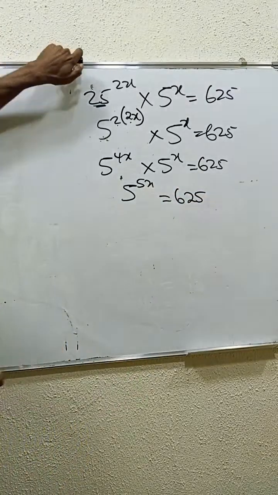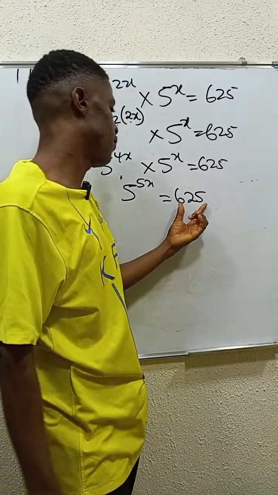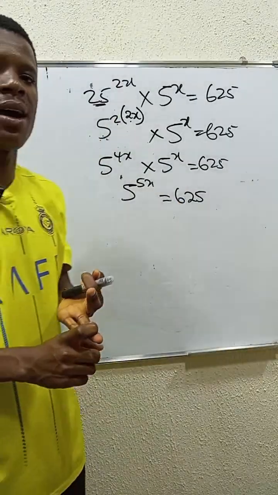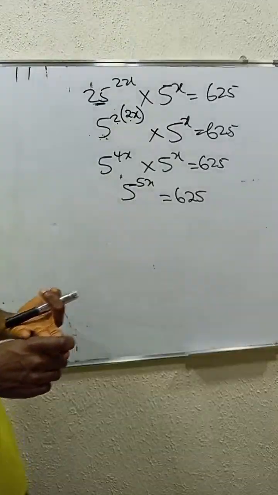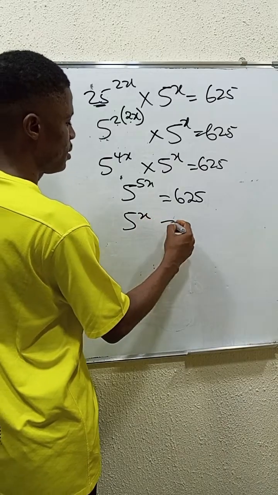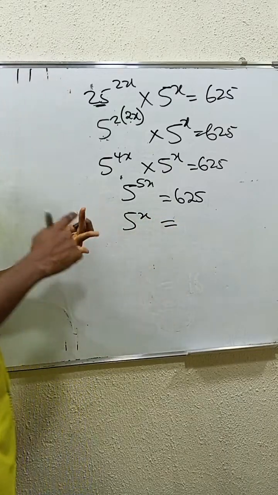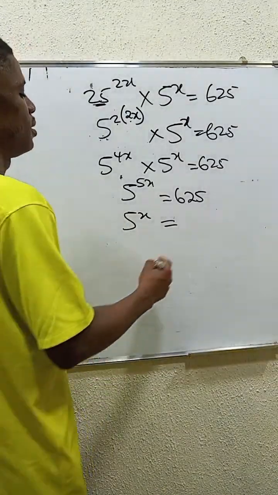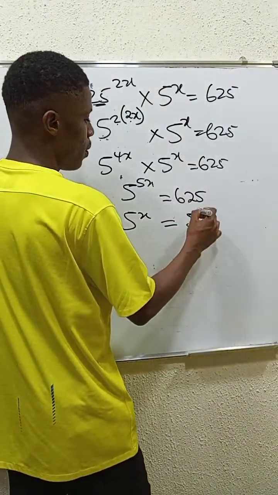What do you understand here? 625 can be seen as 5 times 5 is 25, and 25 times 5 is 125, times 5 is 625. So that's 5 power 4.